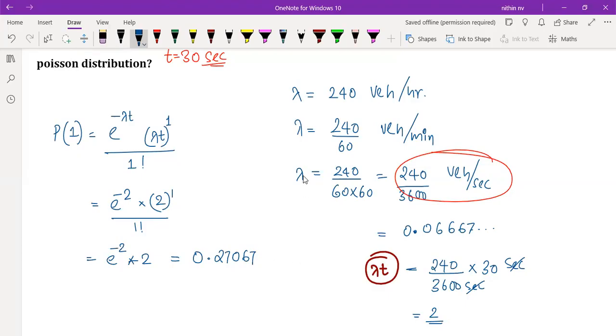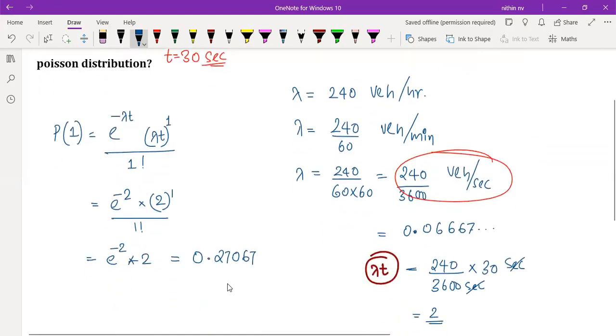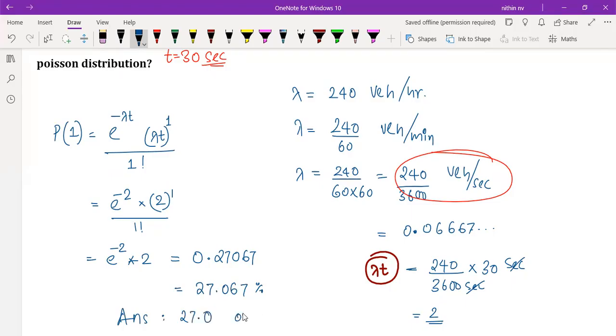Look at the question. They have asked us in percentage, rounded off to 1 decimal. So I can convert this into percentage. It's 27.067 percent. But in 1 decimal, which means you can write 27.0 or 27.1. You will get marks for both.